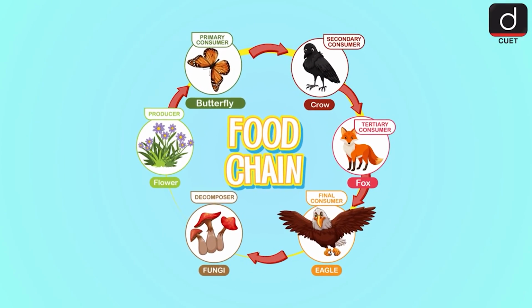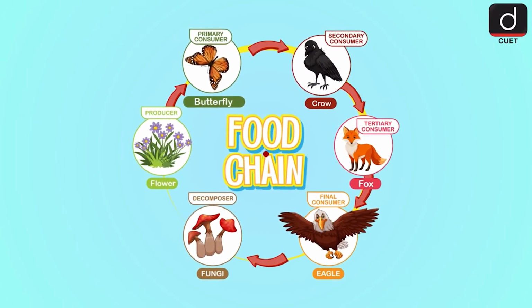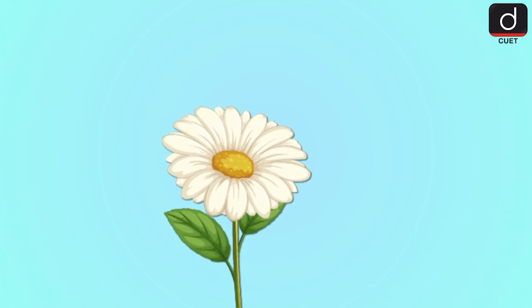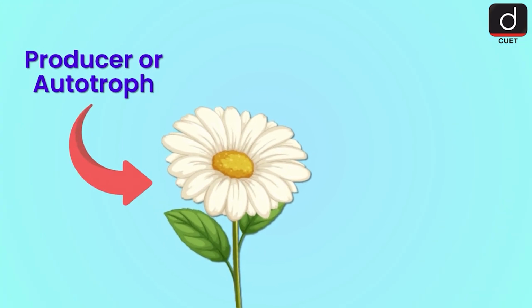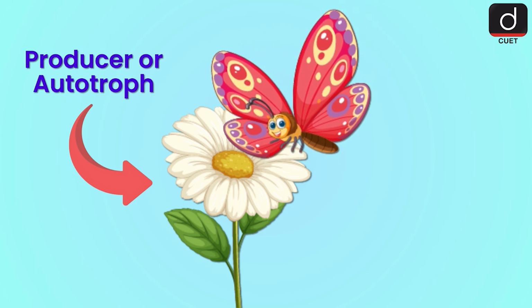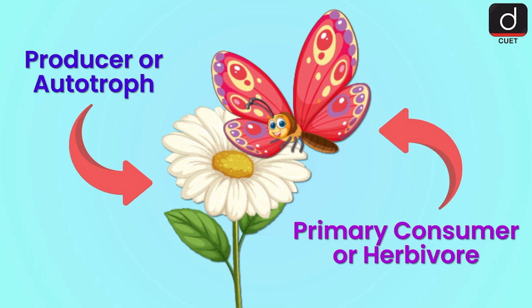Now let's examine a food chain. This food chain begins with a flower. Flower is a producer or autotroph. Then a butterfly comes along and sucks nectar from the flower. The butterfly is a consumer. Because the butterfly is the first consumer, it is called the primary consumer.